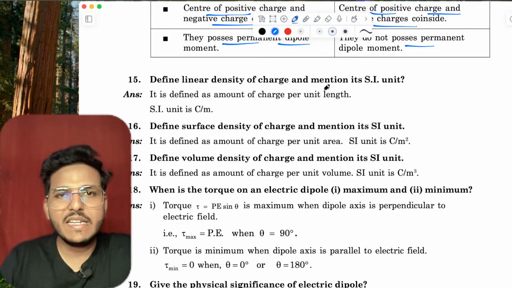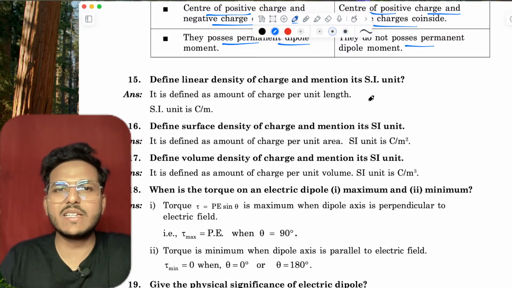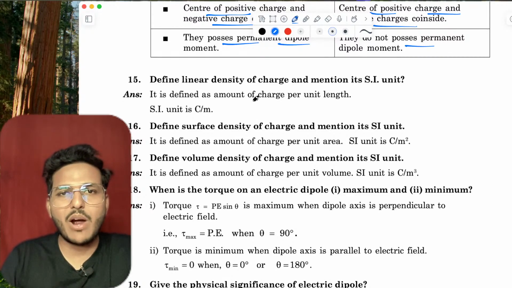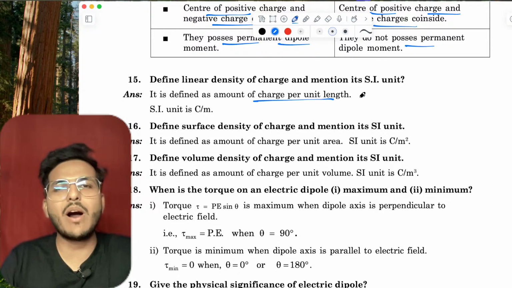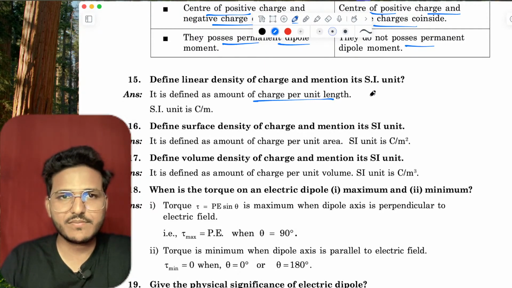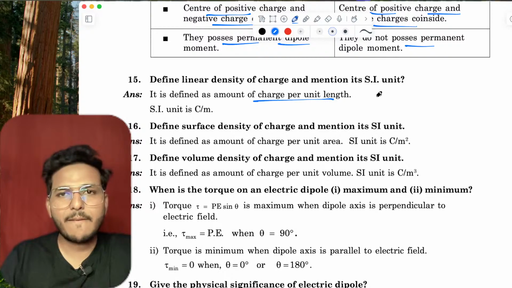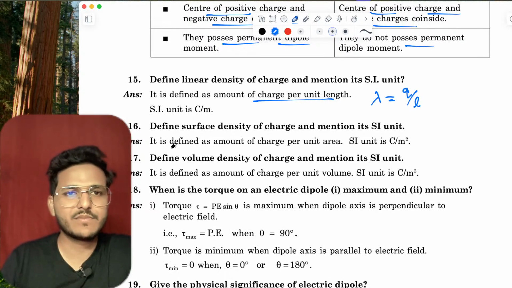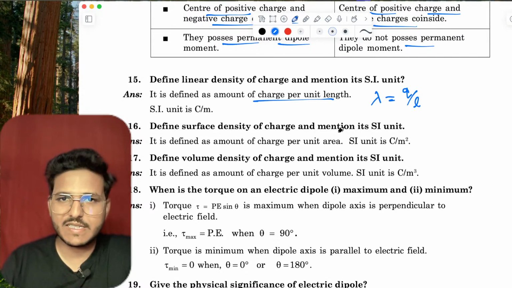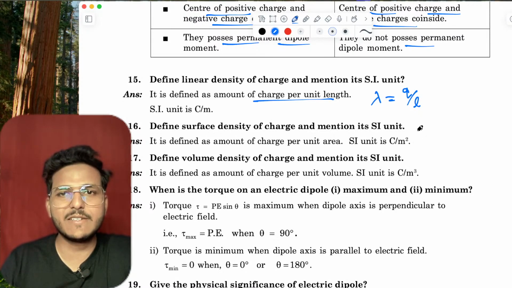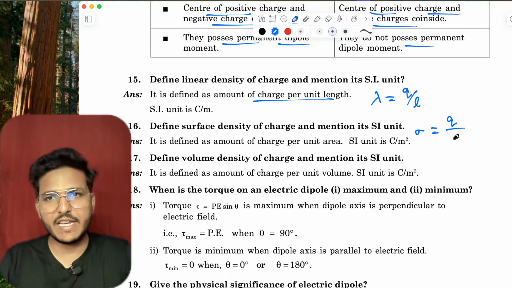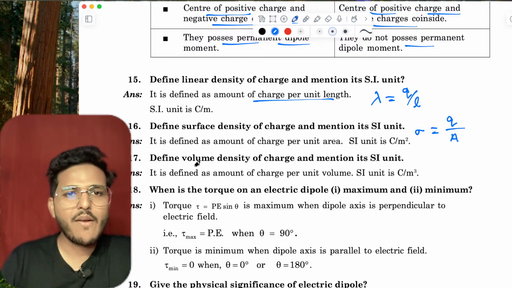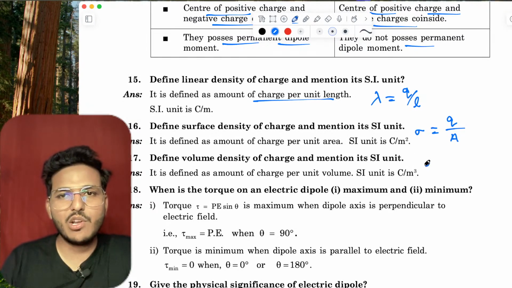Define linear density of charge and mention its SI unit. Linear density is the amount of charge per unit length. That is Coulomb per meter. Lambda equals Q upon L. Define the surface charge density: sigma, Q per unit surface or per unit area. Define the volume charge density: that is Q per unit volume.